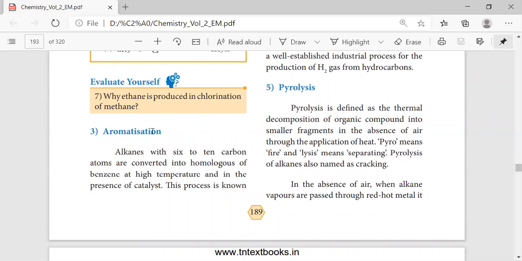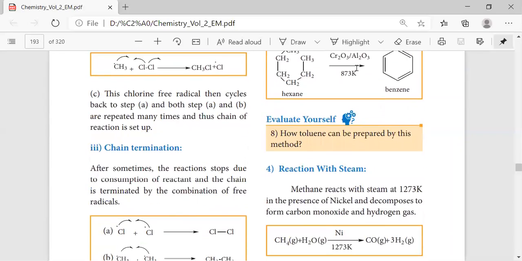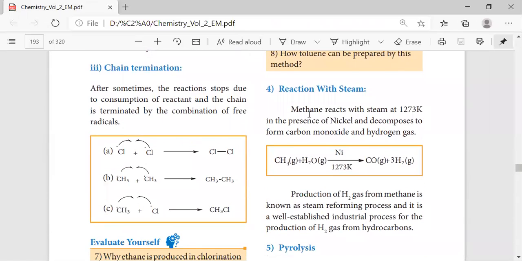In the next chemical property, aromatization. See, in aromatization, there will be the formation of an aromatic ring. This is simply dehydrogenation, which means the hydrogen will get removed and that leads to the formation of a cyclic structure. That is simply benzene. Then, reaction with steam.